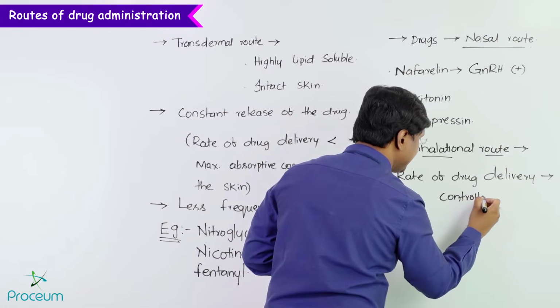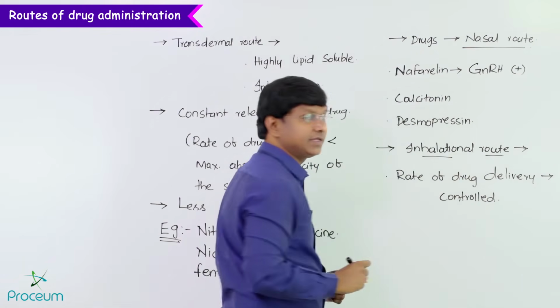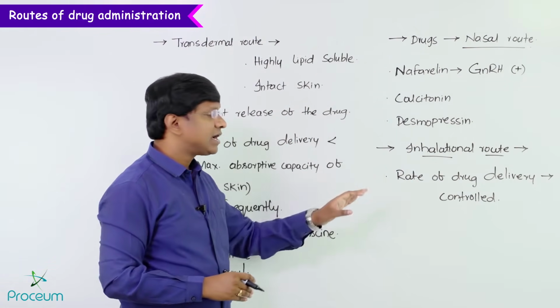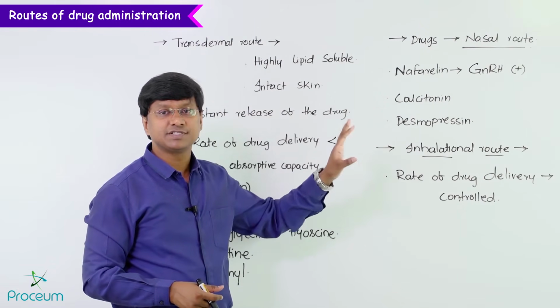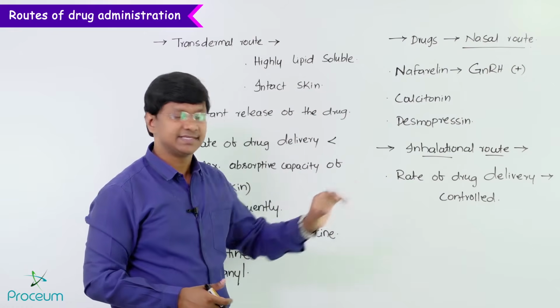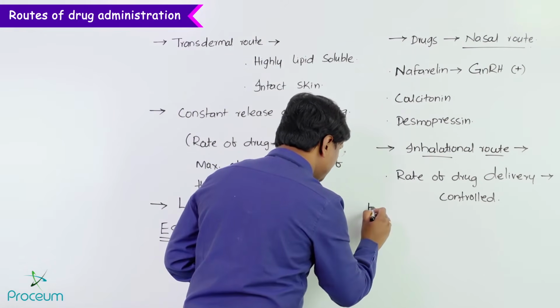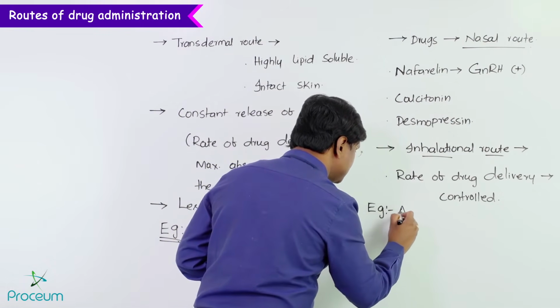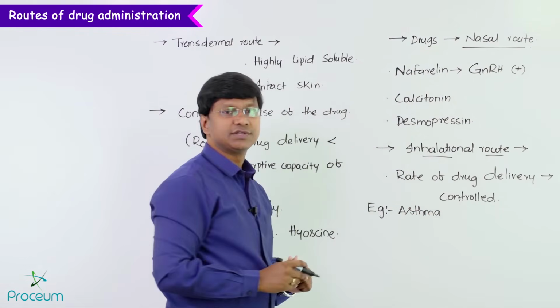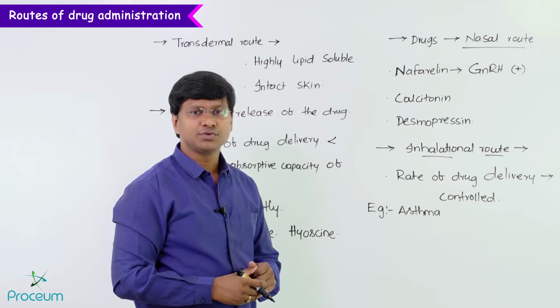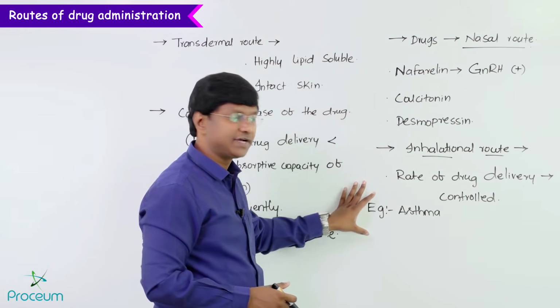So that is the advantage of the inhalational route. Now, the drugs which are administered by this route include the drugs which we use in the treatment of asthma. What are those drugs which are used in the treatment of asthma?